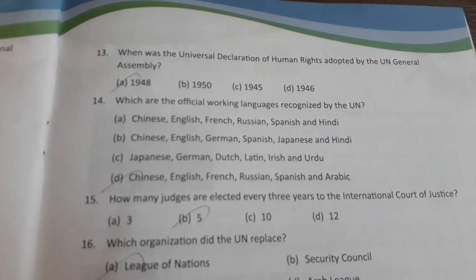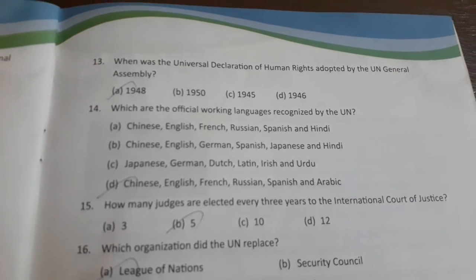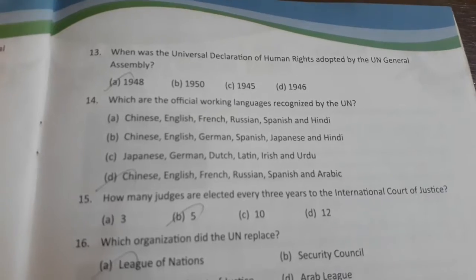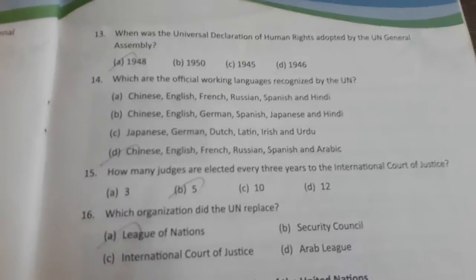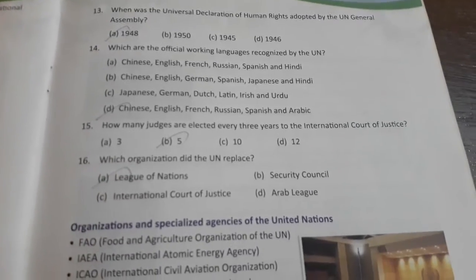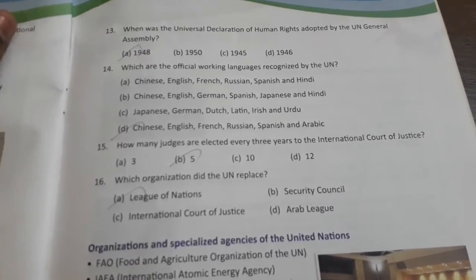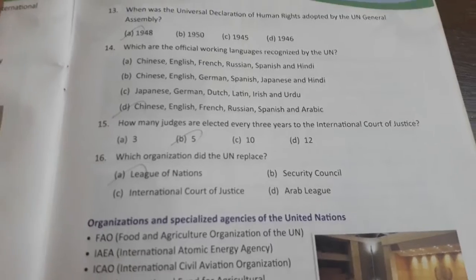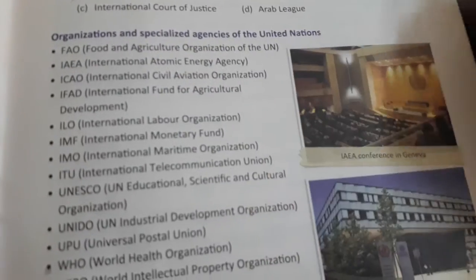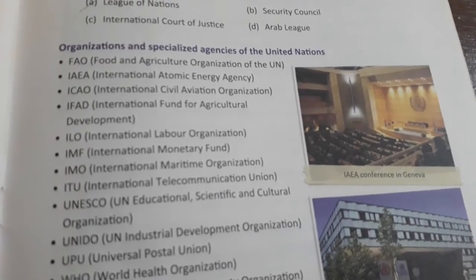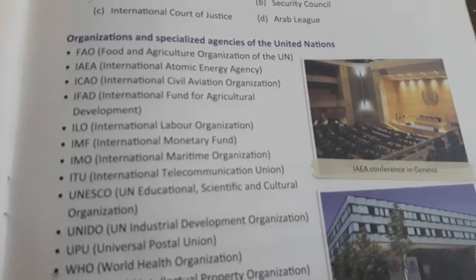Which are the official working languages recognized by the UN? Chinese, English, French, Russian, Spanish, and Arabic. How many judges are elected every 3 years to the International Court of Justice? Five. Which organization did the UN replace? The League of Nations. So let us see some information about organizations and specialized agencies of the United Nations.